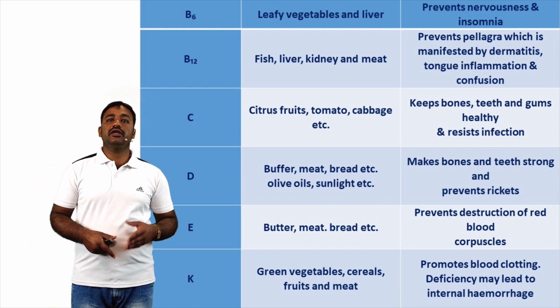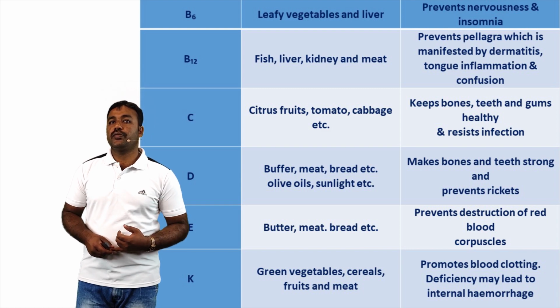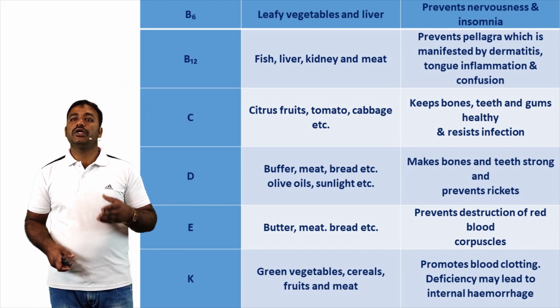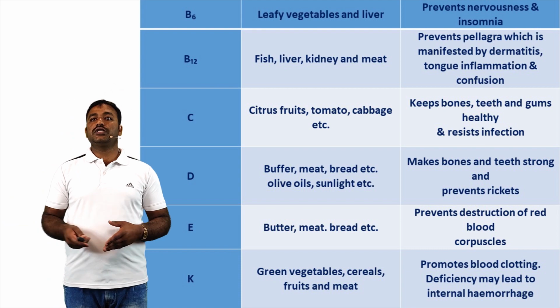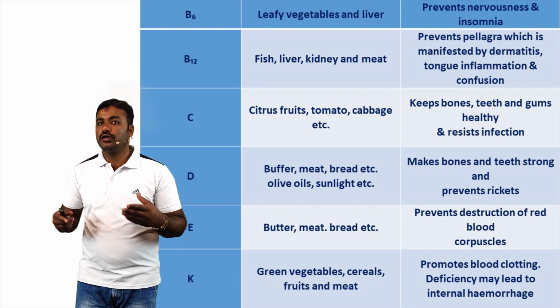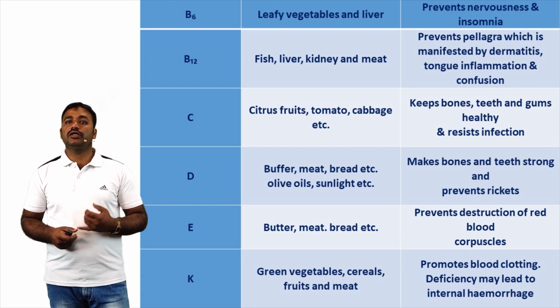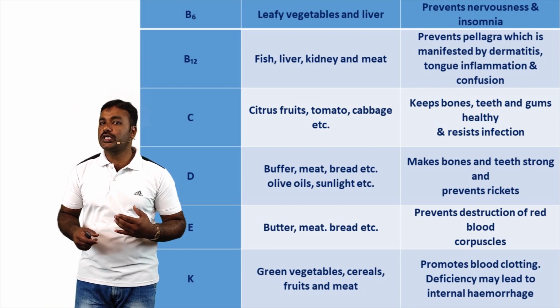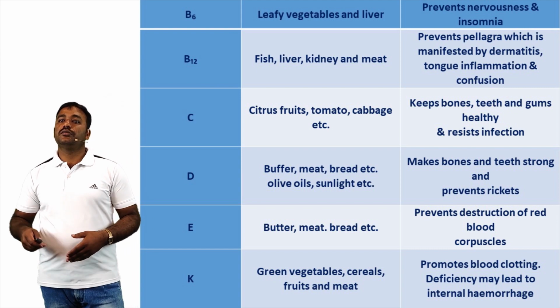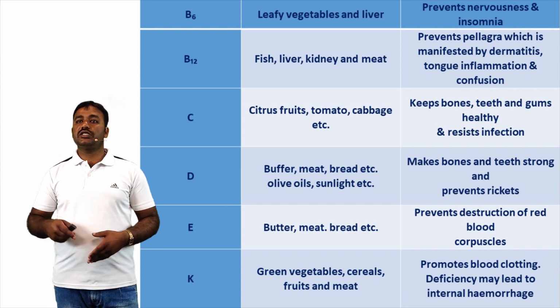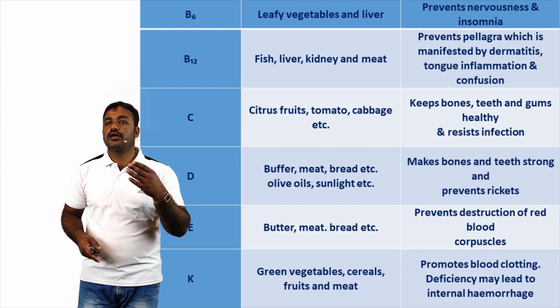Next, vitamin E sources: butter, meat, bread, etc. Functions: prevents destruction of the red blood corpuscles. Next, vitamin K sources: green vegetables, cereals, fruits, and meat. Functions: promotes blood clotting. Deficiency may lead to internal hemorrhage.